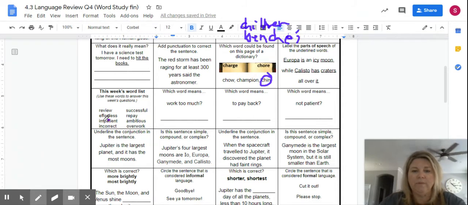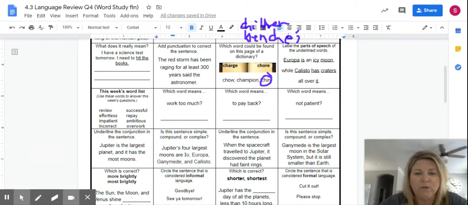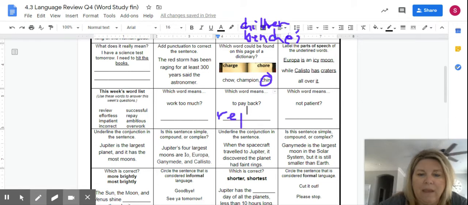All right, the next one, which word means to pay back? So we are looking at our words from Monday over here. We're trying to find out which word means to pay back. So we're going to look for a word that maybe has the word pay in it. And I see the word repay. Okay, so to pay back means we're going to repay someone. Okay, so here we're going to put repay. All right, repay.